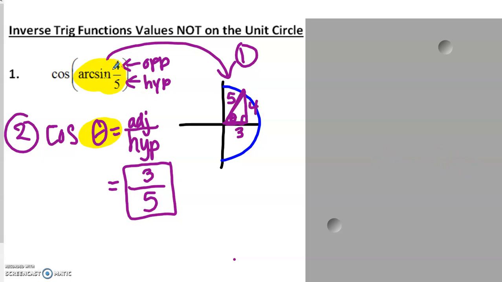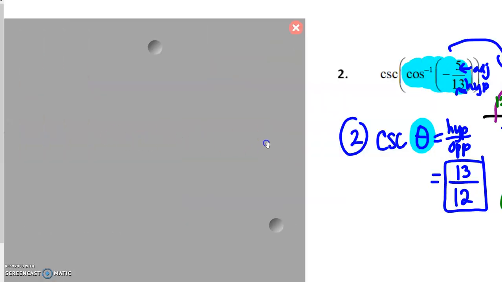So you're simply going to use what's in your parentheses to create your triangle first, and then that'll give you what you need in order to figure out what you're solving for. In this case, we are solving for cosine, which is 3 over 5. All right, let's try another example.